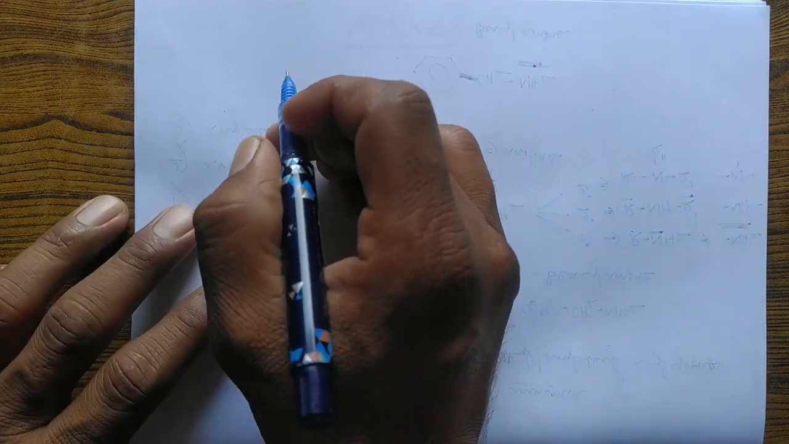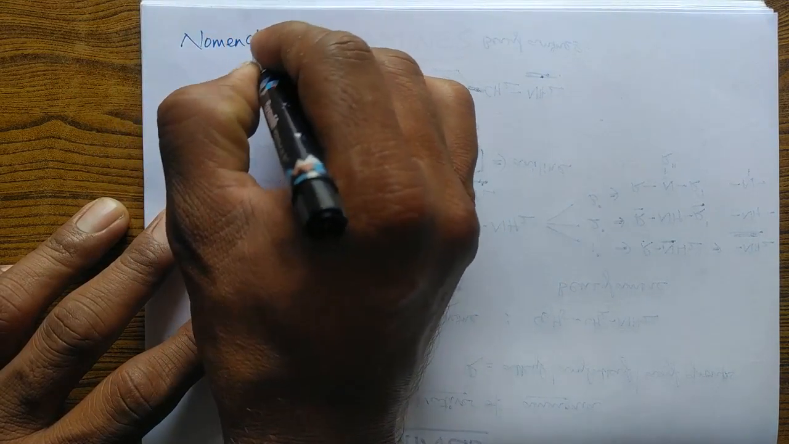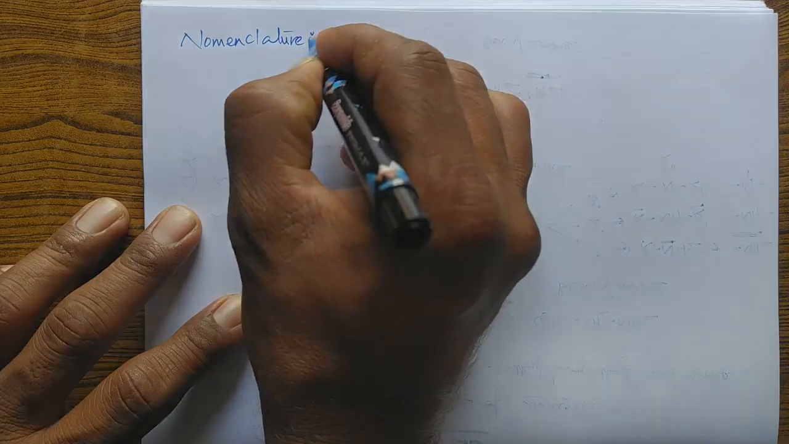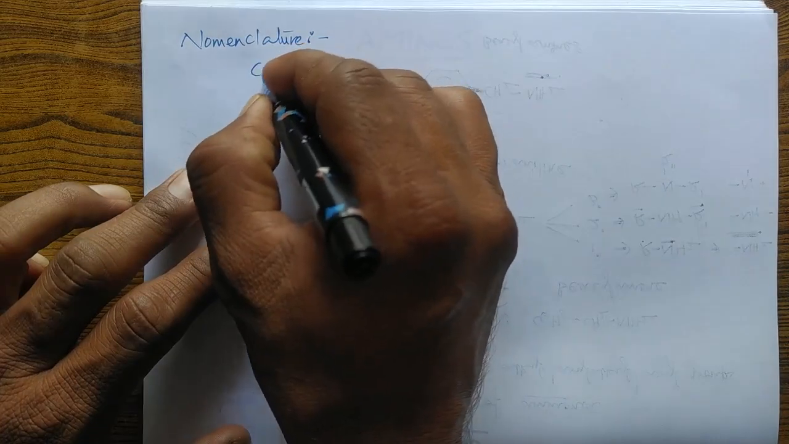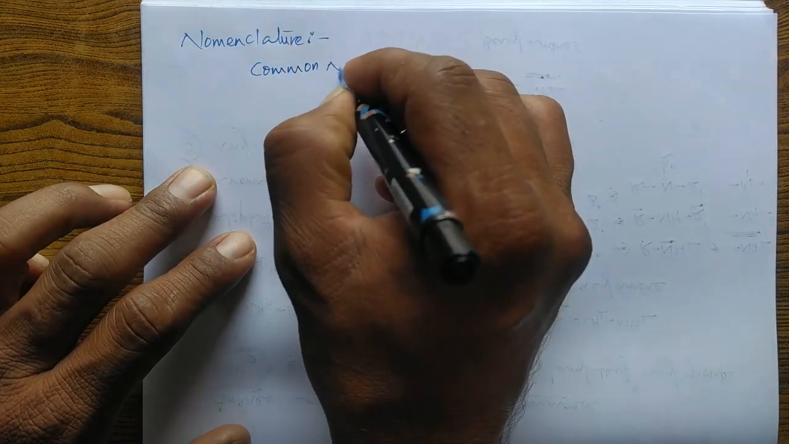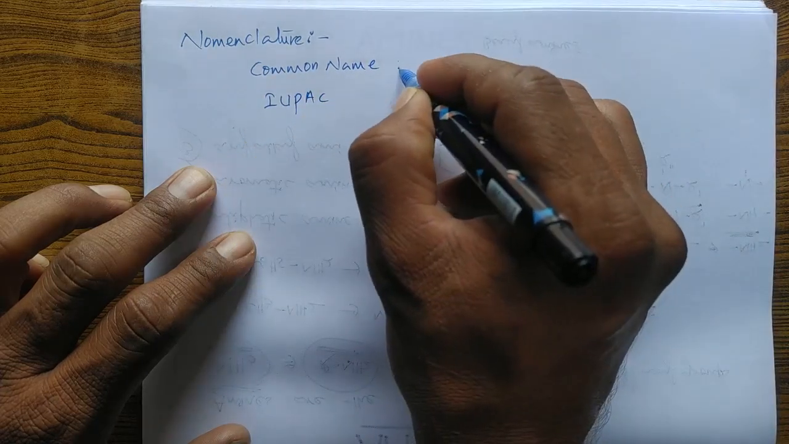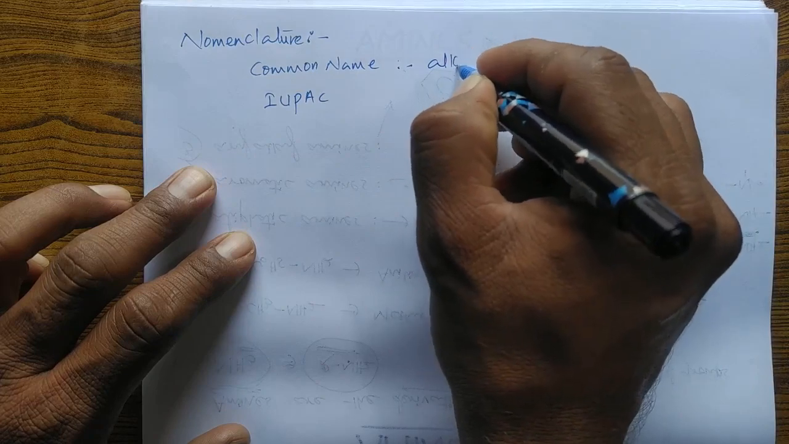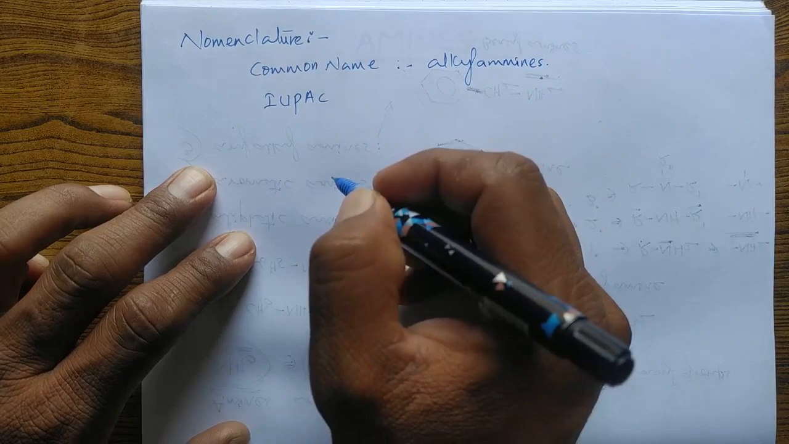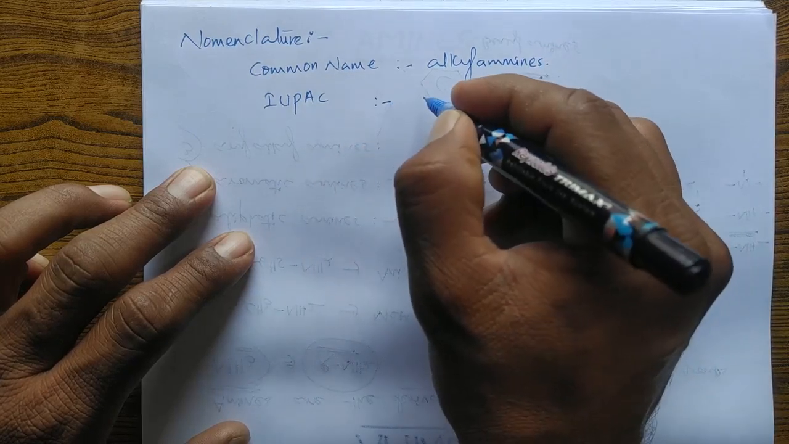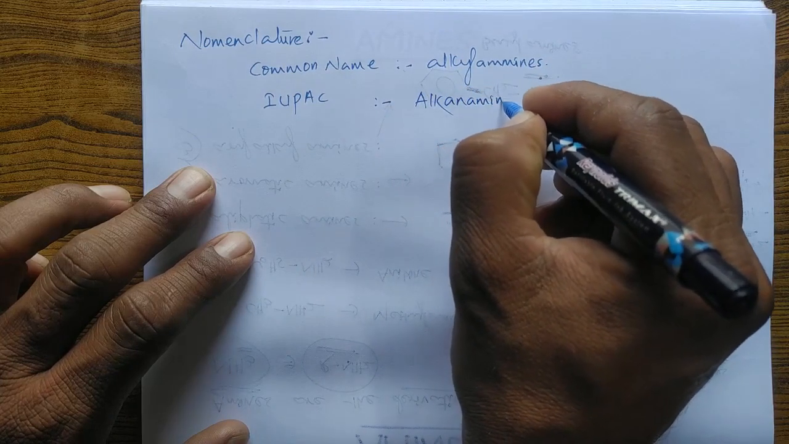So we'll go for the nomenclature of these amines. In case of nomenclature, there will be two systems through which we can name any organic compound. One is common naming and another one is IUPAC naming. In case of common name, the amines are generally called alkyl amines. In case of IUPAC naming, these amines are called alkane amines.